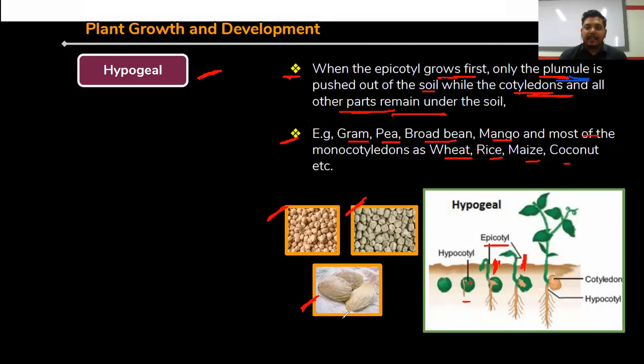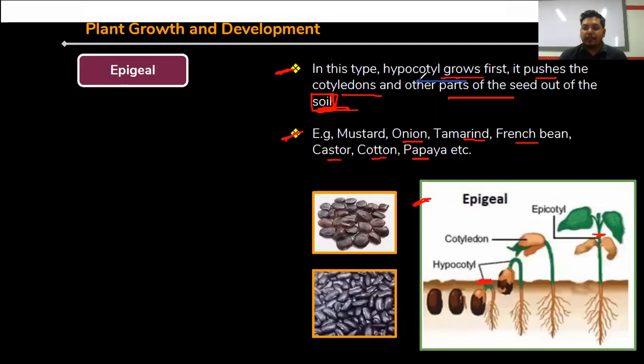Then epigeal, where what happens? First, the hypocotyl grows first. So see the hypocotyl. Now, the hypocotyl grows first. So try to understand. The epicotyl is the region that is already coming out from the seed, and the hypocotyl is the region where the seed covering is also present, and where the cotyledon is still not coming out.